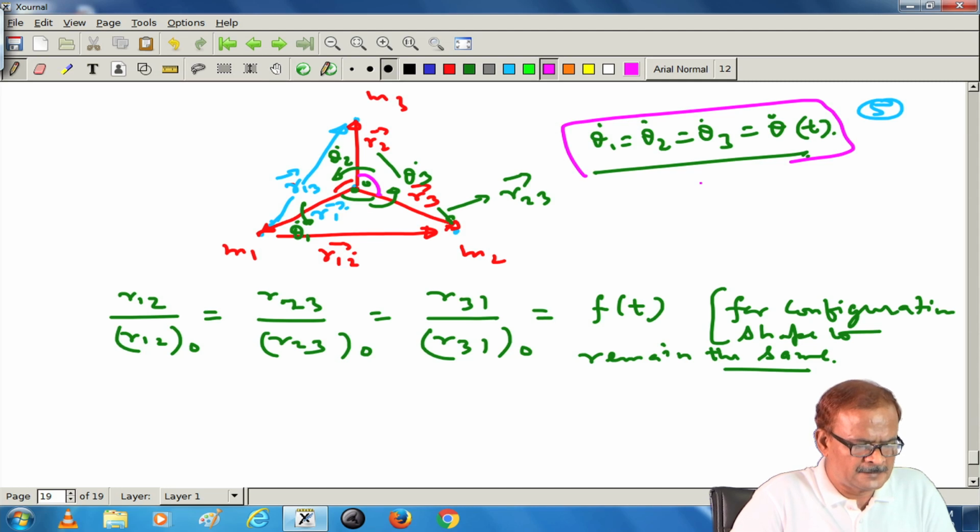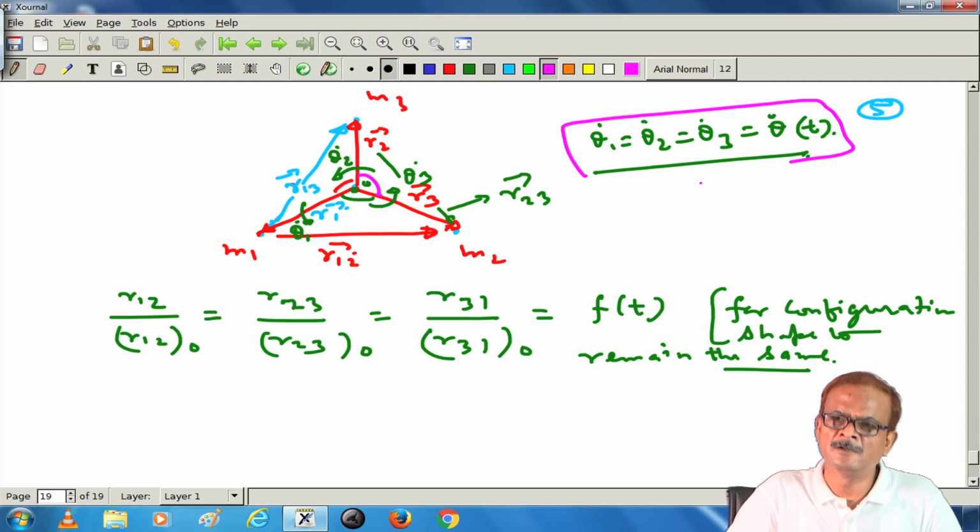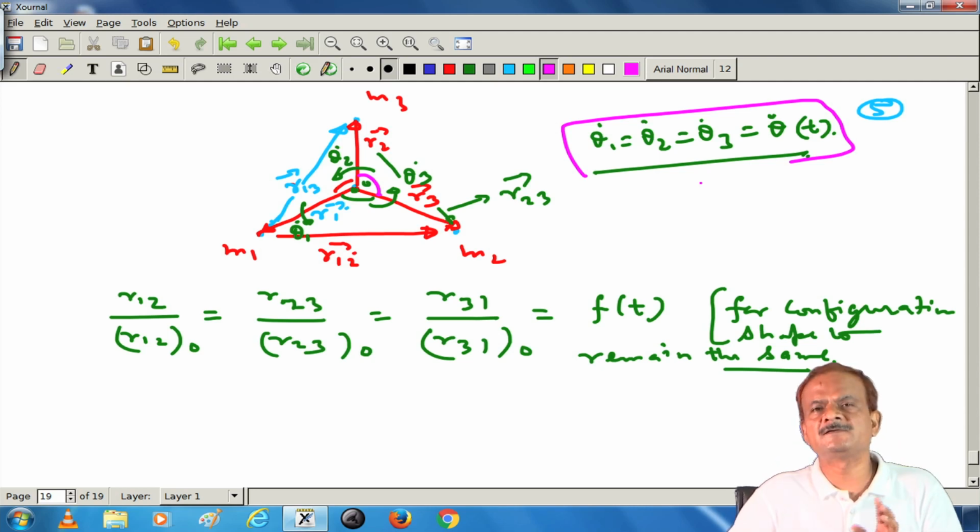In great detail I will supply all these materials once the course runs, but right now it is not possible to cover this because of the constraint on time. Using this we can get the collinear solution and the triangular solution also. The stationary solutions we have got, L1, L2, L3, L4, L5, which we discussed earlier, are just a special case of what I am talking about right now.